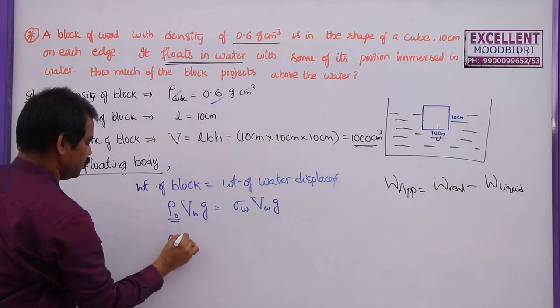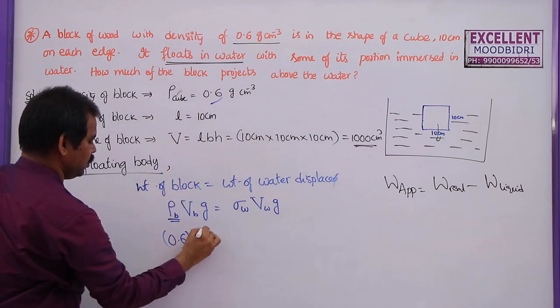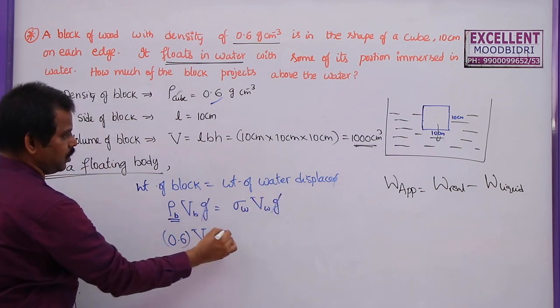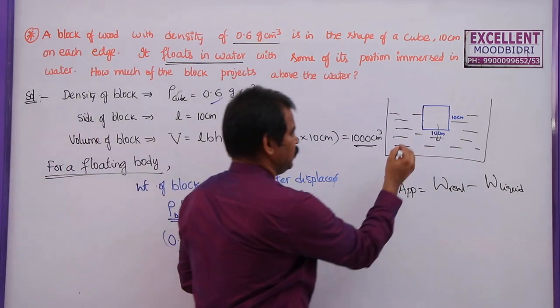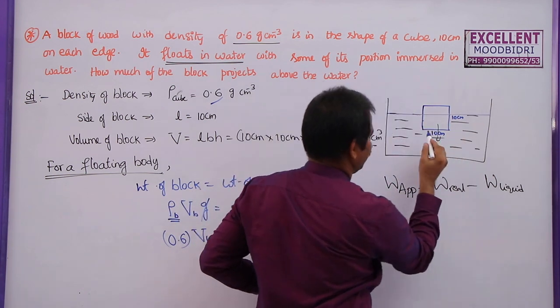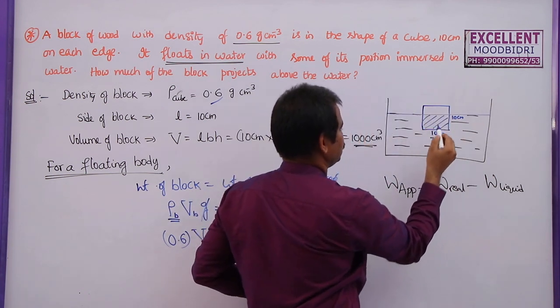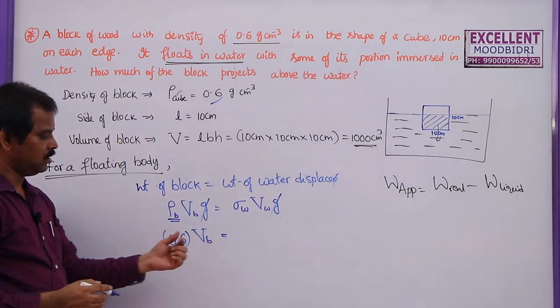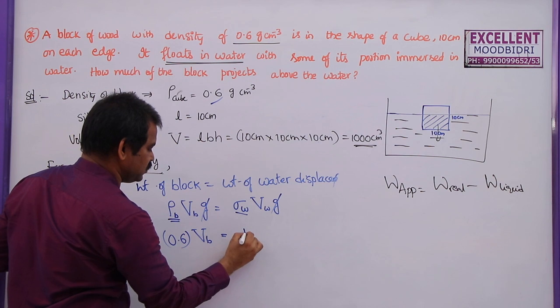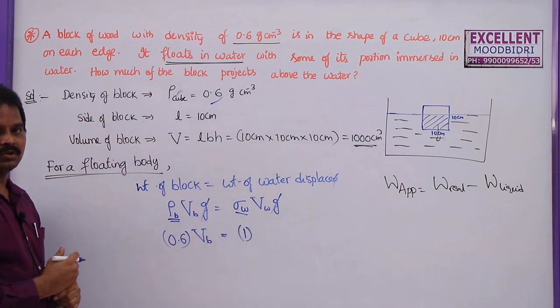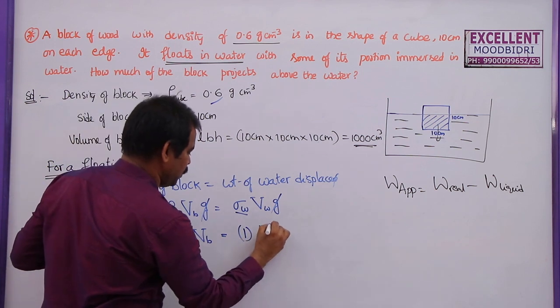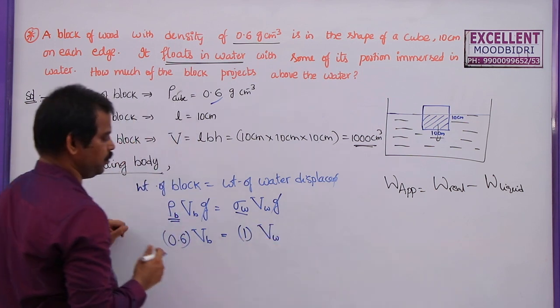So this is 0.6 into volume of the block. Here you can cancel g and g. Here you can see this is the level of the liquid, only this much volume is inside the water. So this is the total volume of the block here. The water density we know is constant, which is equal to 1 gram per centimeter cube, and volume of the water is equal to VW.